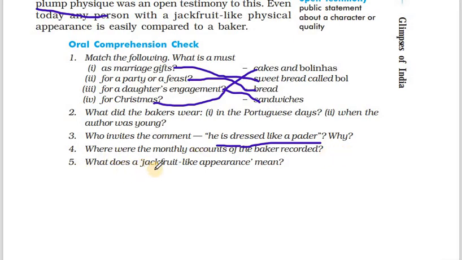Fifth question. What does a jackfruit-like appearance mean? Jackfruit-like appearance means that the person is plumpy and healthy. He is eating well. He is not starving. He is definitely not thin or lean. So the bakers were considered to have a jackfruit-like appearance. Whoever had a plumpy appearance was easily compared to a baker because bakers were really healthy, as they were making good money and eating well.